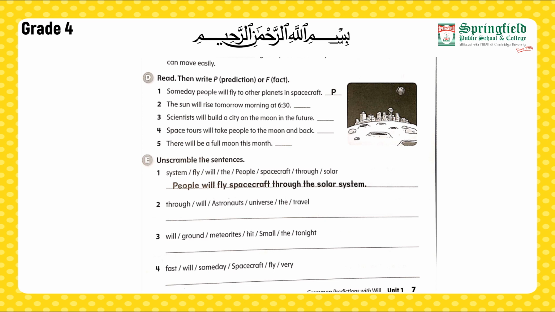Here we have jumbled up words and we have to write a proper sentence. The first one is done for us. System, fly, will, the, people, spacecraft, through, solar. People will fly spacecraft through the solar system. For the second statement: through, will, astronauts, universe, their, travel. Astronauts will travel through the universe. As we can see, we are making a sentence with will, and then will is followed by a verb, that is travel, and then it follows our next statement. I hope you all are able to do the next two parts.